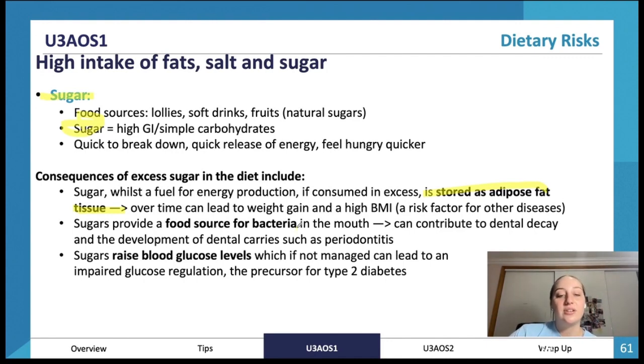Sugars provide a food source for bacteria in the mouth, so it can contribute to dental decay and the development of dental caries. Sugars also raise blood glucose levels, which can lead to impaired glucose regulation. Impaired glucose regulation is like the onset before type 2 diabetes, and once it gets worse and isn't treated or addressed, it can lead to type 2 diabetes.